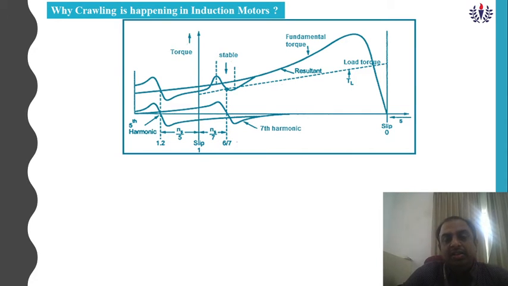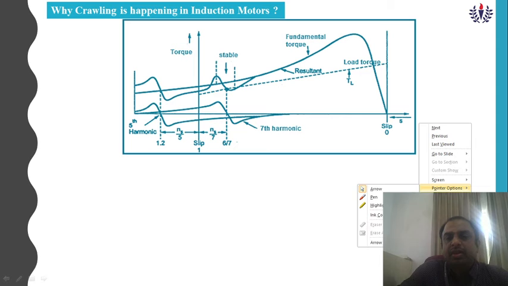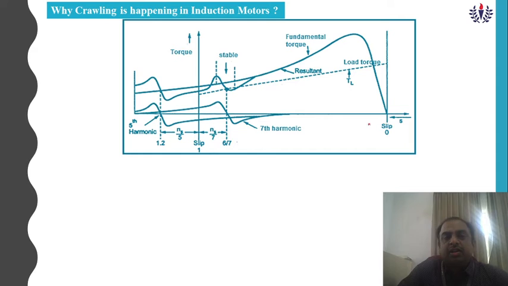Crawling always takes place with odd harmonics, that is nothing but the seventh harmonic. Here you can see this is slip on the x-axis, and on the y-axis it is torque. When you operate the motor at normal voltage, you get the fundamental torque as it is. When the machine is normally running, fifth and seventh harmonics will be produced. This is my slip as 1.